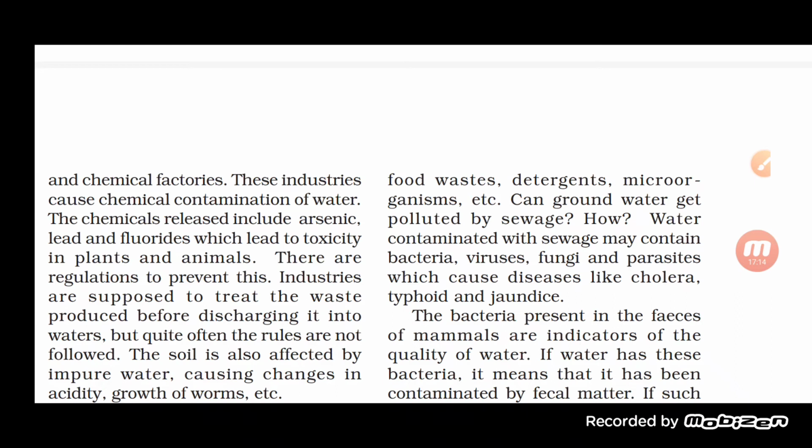So the water which get contaminated with sewage may consist of the bacteria, the viruses, the fungi, and even the parasite which can cause disease to the person like cholera, typhoid, or jaundice. You know that these all are what? These all are the waterborne disease. It means if the water is contaminated consisting of the microorganism into it, that is responsible for causing the disease to the person.